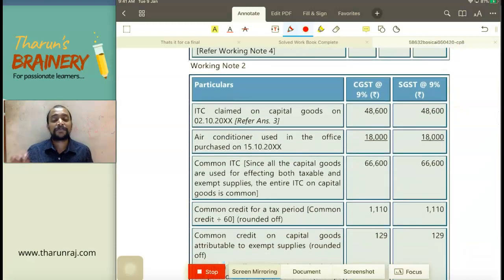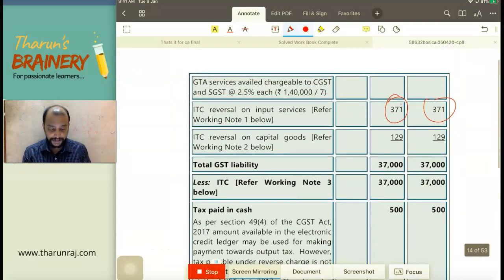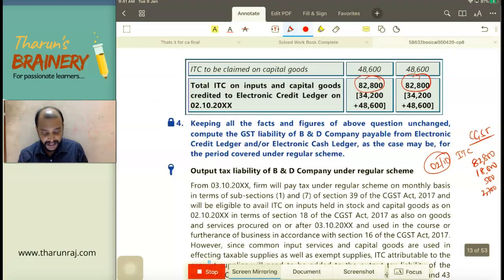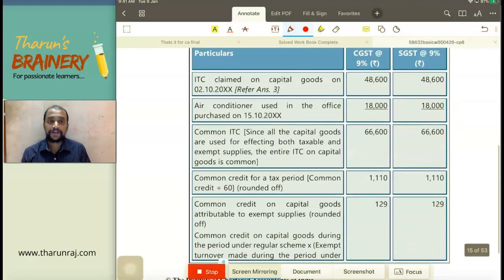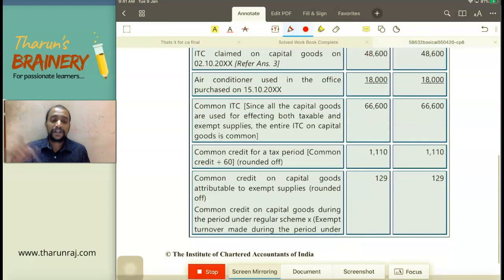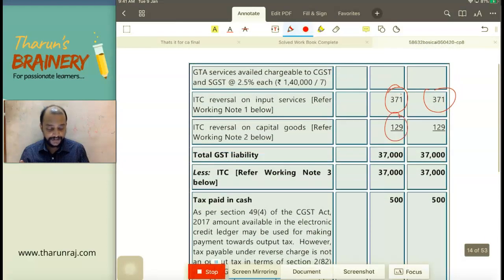What is the capital goods purchased during the month? Capital goods purchased during the month is air conditioner, and even we have received some capital goods on 210. That capital goods also will be common. So we need to divide it by 60 and into exempted divided by total. What is the credit pertaining to capital goods, which we did already under previous, 48,600, 48,600. See here, 48,600, 48,600 plus air conditioner 66,600 divided by 60 months, monthly ITC, rule 43, monthly ITC into E by F, exempted supply divided by total, that's where we got 129. That 129 also we are adding.